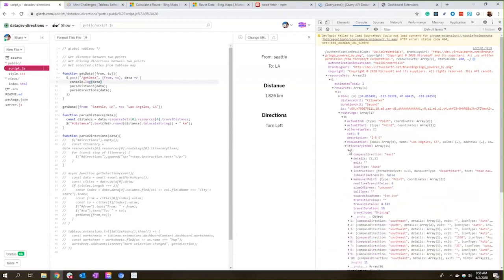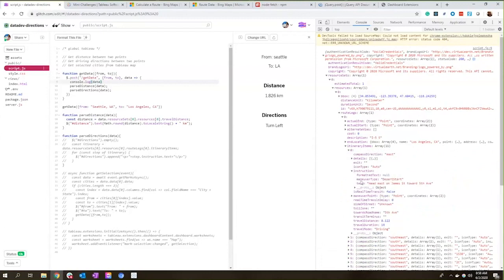If I open up one of these itinerary items, we'll see we have this instruction object, and this is where we can find the exact text of what the direction is. So within our itinerary items, we have an array of instructions, and then within the instruction item, we can get that text.